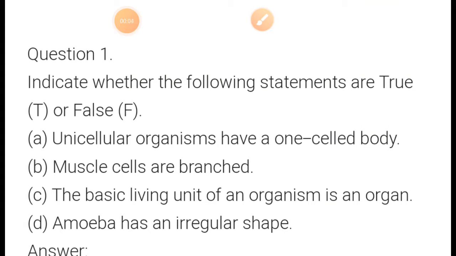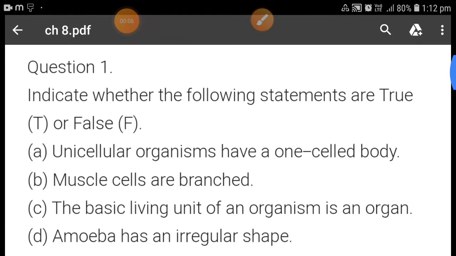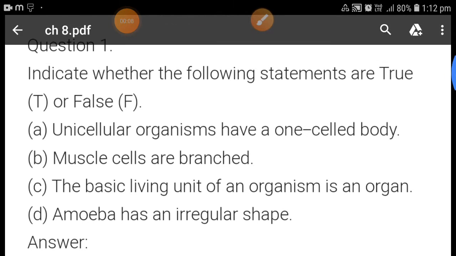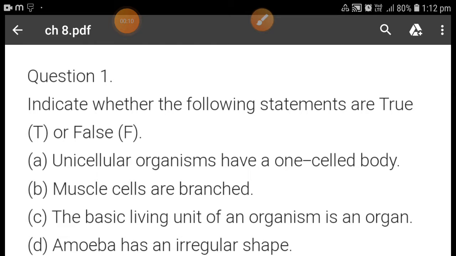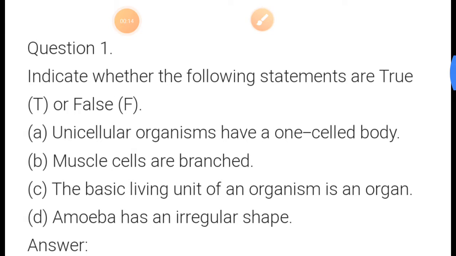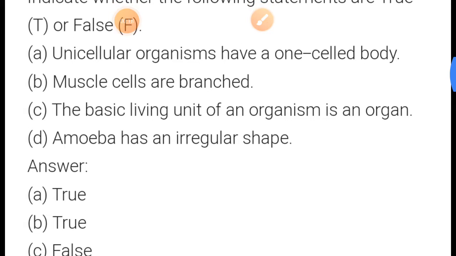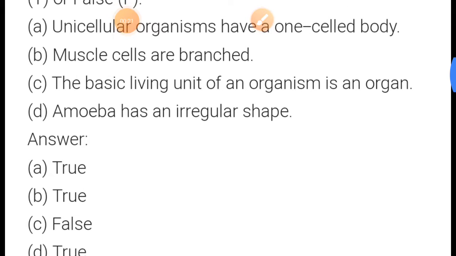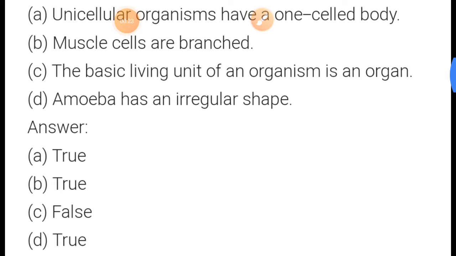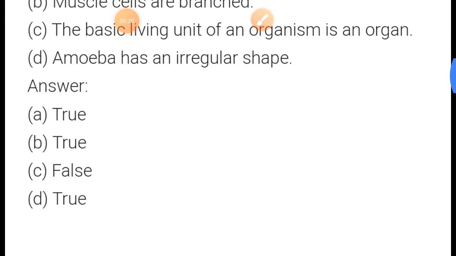This is Arya Singh, and today we will discuss the main thing of this chapter 8, the question answers. Indicate whether true or false. Unicellular organisms have only one cell, true. Muscle cells are branched, true. The basic living unit of an organism is an organ, false. Amoeba has an irregular shape, true.